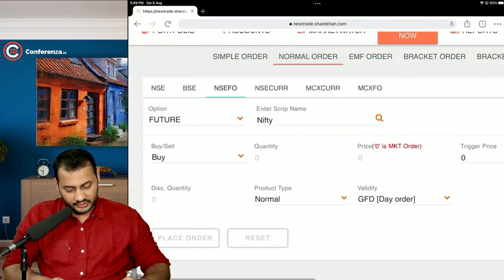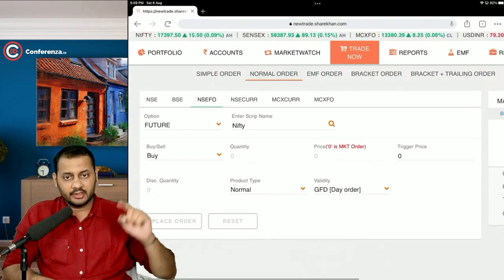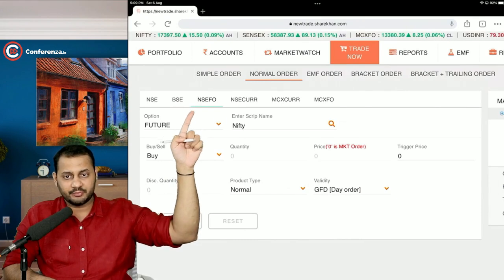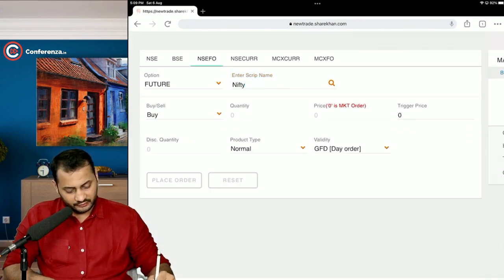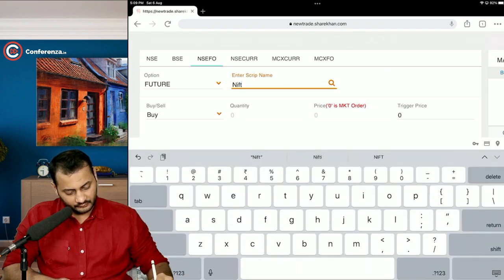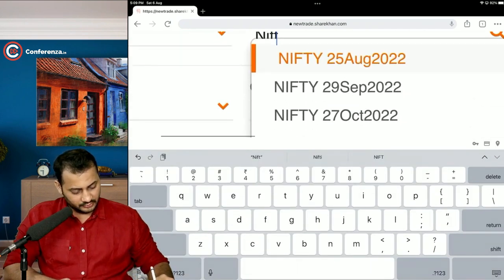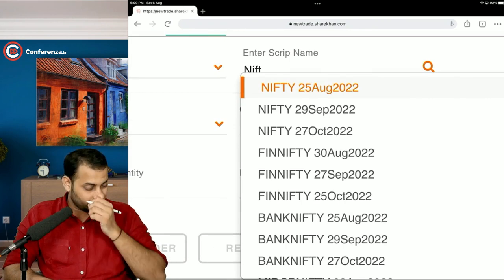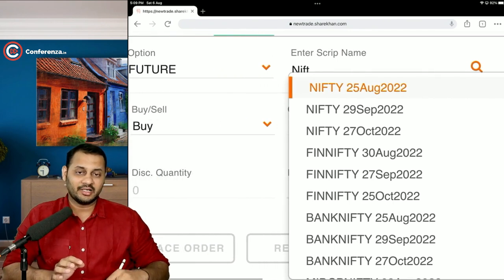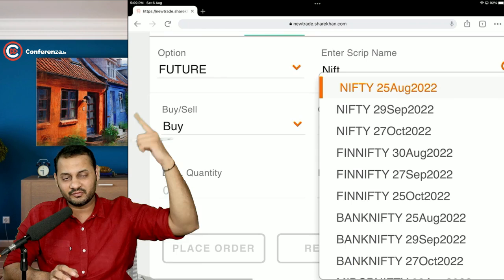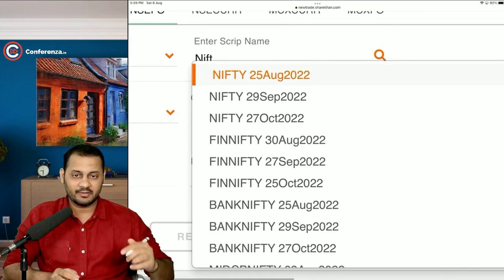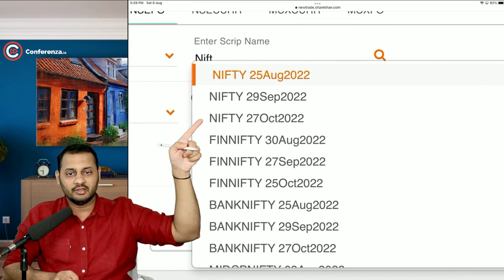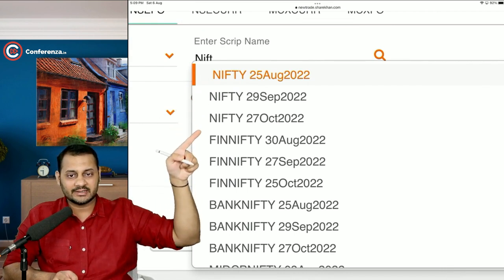Now if you go to this platform and in the NSE futures and options segment, if you select the futures and then type Nifty, you will see lots of Nifty related futures. Options means I didn't mean the option segment of this. So there are multiple choices with you. So these Nifty contracts are available.